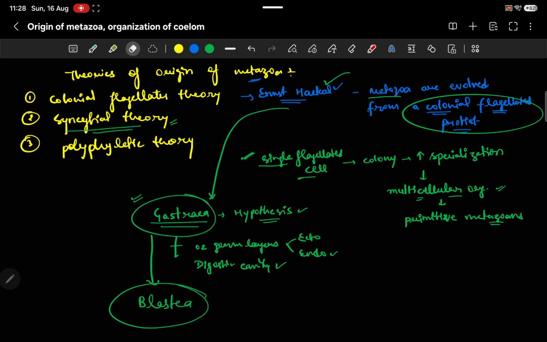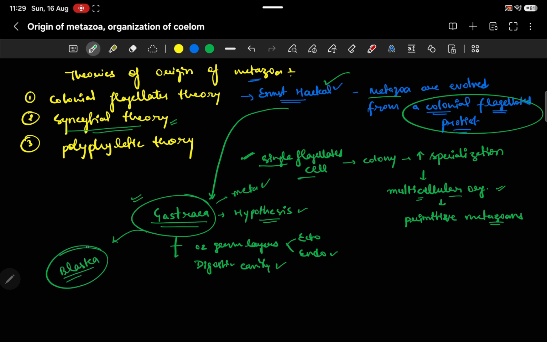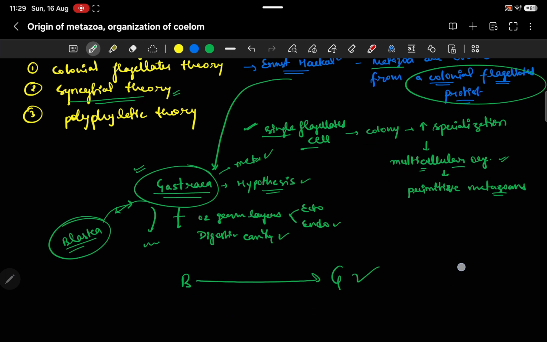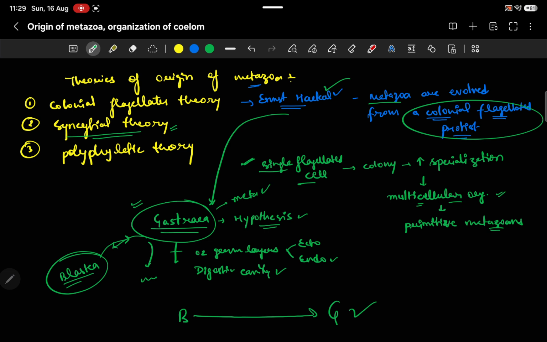Sorry, here I made a mistake: blastaea converted into gastraea. Haeckel first proposed gastraea as the one from which the metazoans originated. But before gastraea there was another hypothetical organism, named blastaea. Blastaea gave rise to gastraea and then gastraea to metazoans. So this is an important link. In this way, the colonial flagellate theory is all about this.